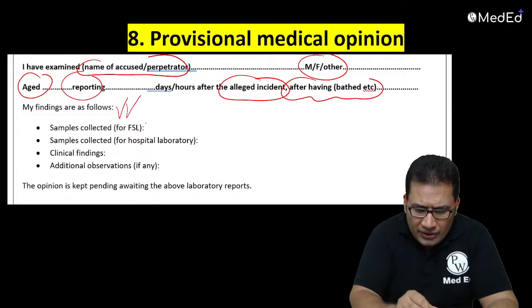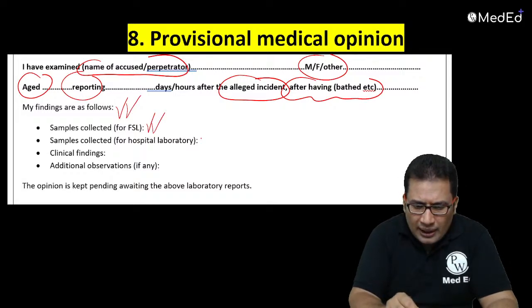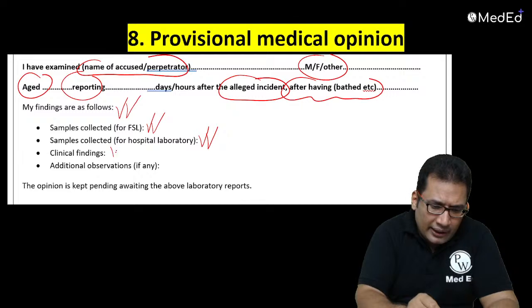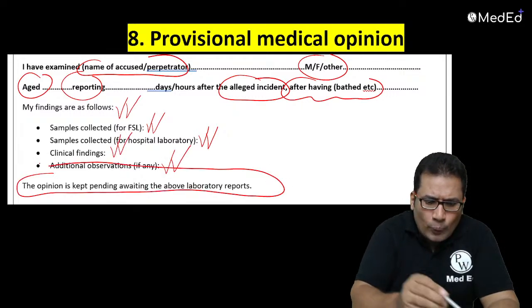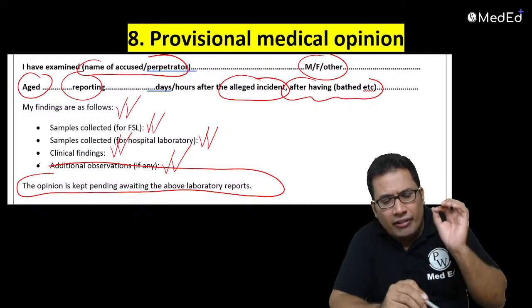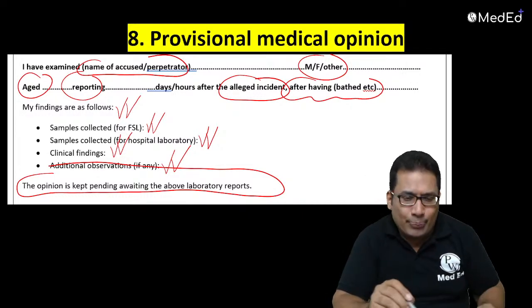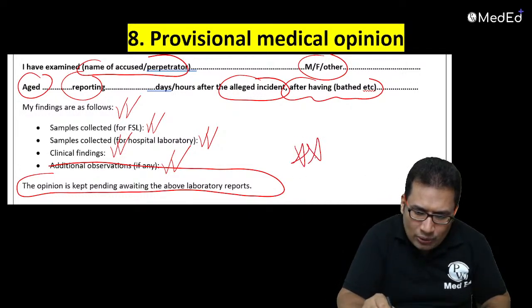You can write samples collected for FSL, samples collected for hospital laboratory, clinical findings, additional observations. You can write clearly that the opinion is kept pending, awaiting the above laboratory reports. So this is the provisional medical opinion.